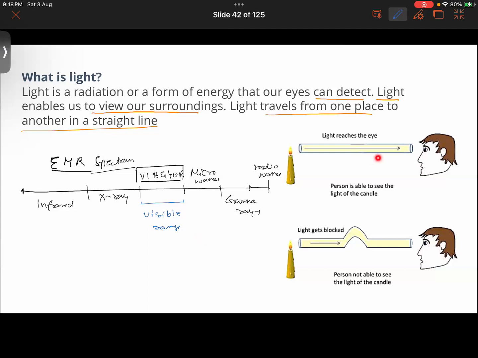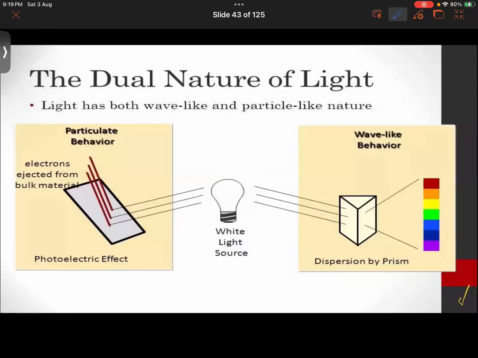Have a look at this image, where you get to see that via this straight pipe, the boy is able to look at the candle flame. The person is able to look at the light of the candle flame because that light travels in a straight line. If the tube is curved, up and down, then the boy cannot see the light, because the light gets blocked. So here you are getting to see the first property of light, that it travels in a straight line.